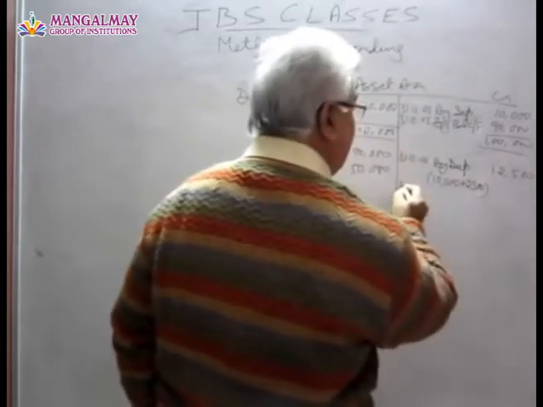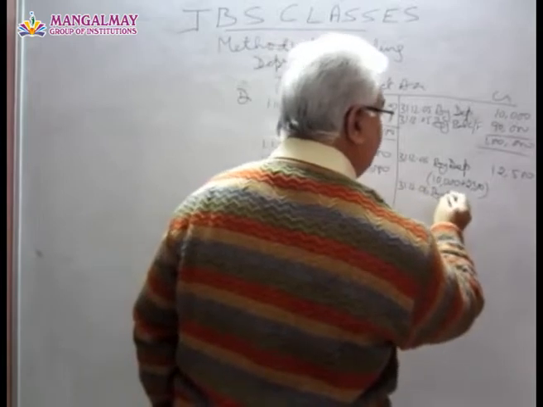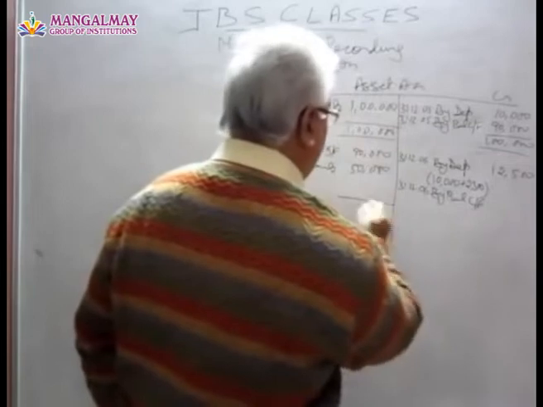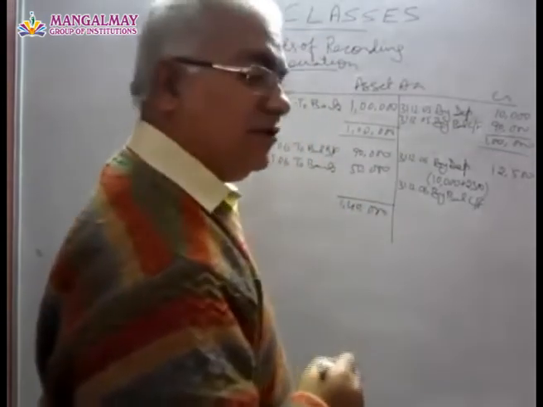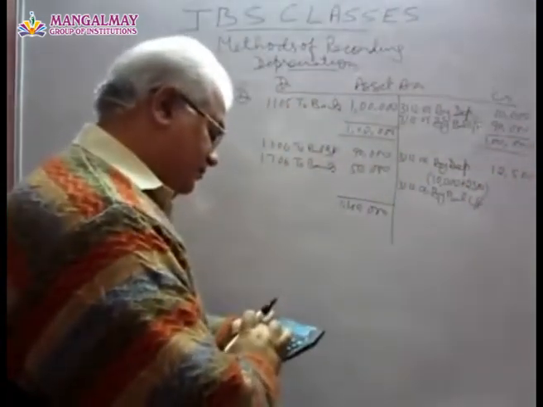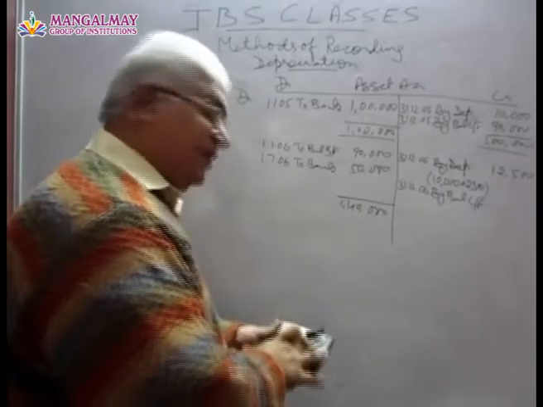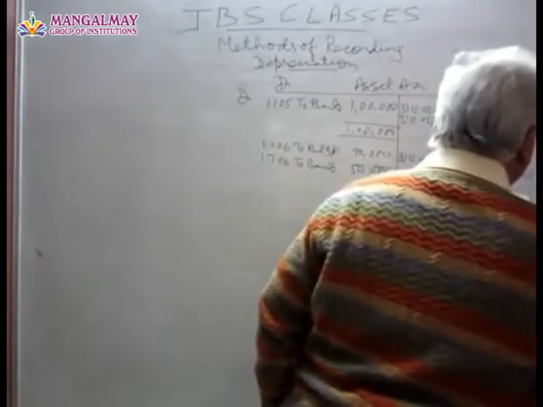So balance carried forward will be what? 1,40,000 minus 12,500. How much it will be? It is 1,27,500.